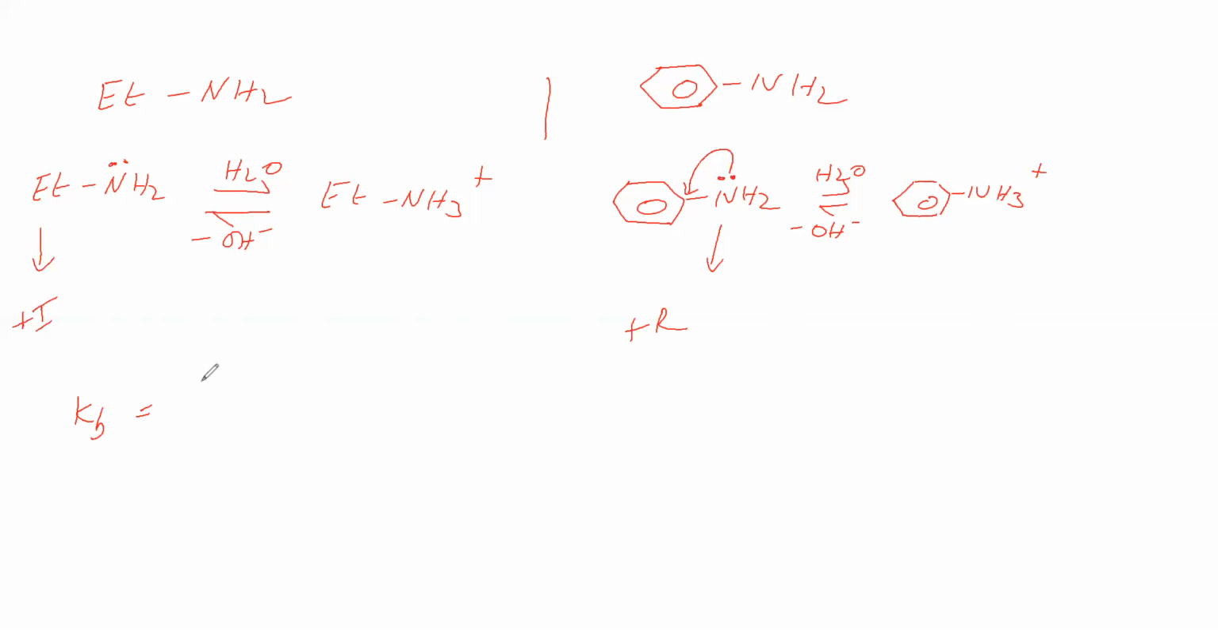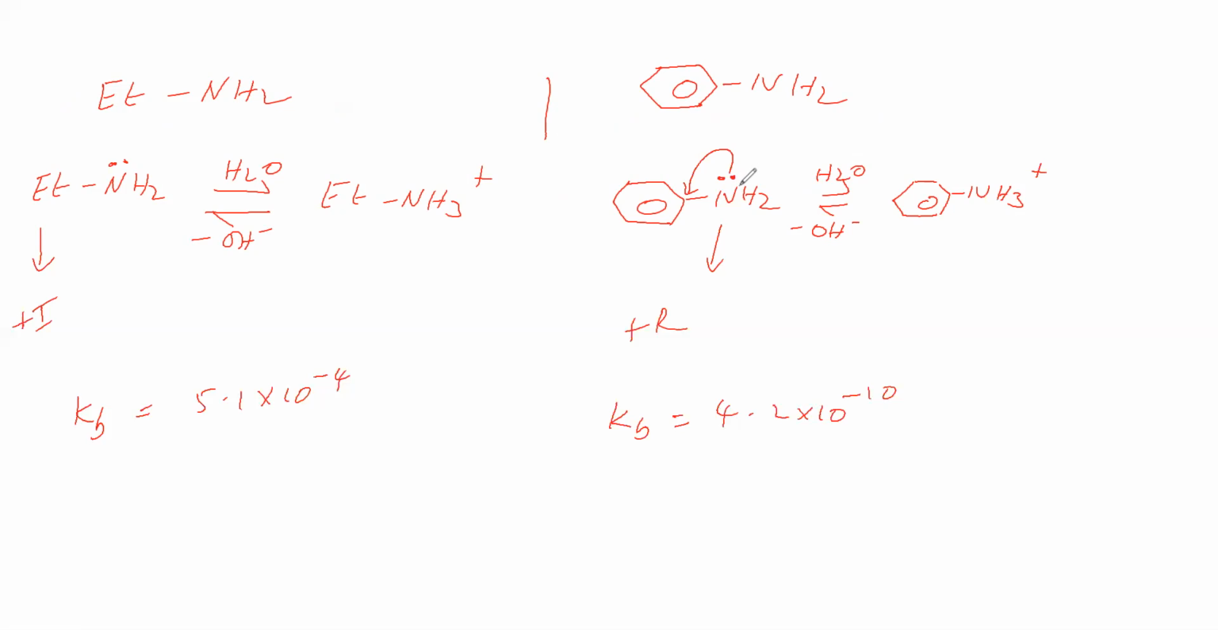Kb for ethylamine is 5.1 into 10 to the power of minus 4. Kb for aniline is equal to 4.2 into 10 to the power of minus 10. So ethylamine is higher basic when compared to aniline. What is the reason? Here plus I effect, therefore lone pair density is more. Here it shows plus R effect, therefore lone pair is moving towards this phenyl ring. So lone pair density is less, therefore basic strength is less.